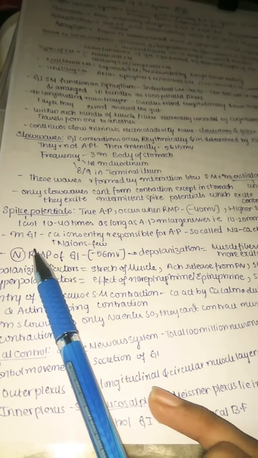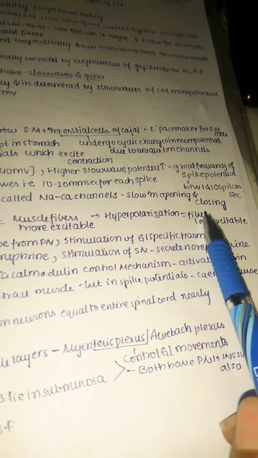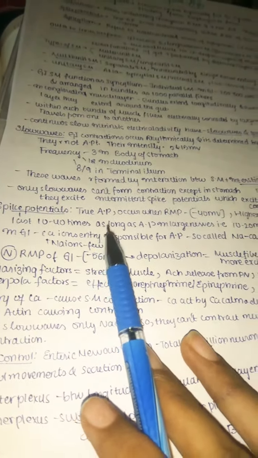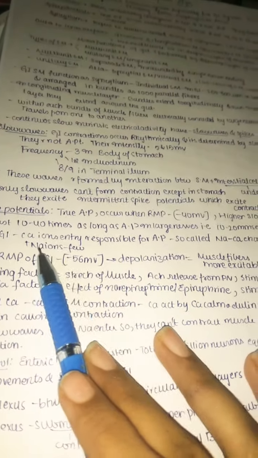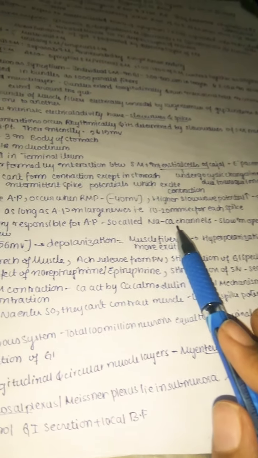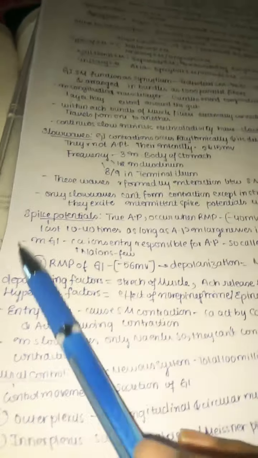In the GI system, calcium ion entry is responsible for the action potential, through so-called sodium-calcium channels. They are useful for both opening and closing. Remember, in the GI system, action potentials are formed by the entry of not only calcium, although calcium plays an important role, but even sodium plays a role. So these are called sodium-calcium channels. Because of sodium and calcium influx, the action potentials are formed. They are slow in opening and closing, but they are the main cause of the action potential or spike potential.